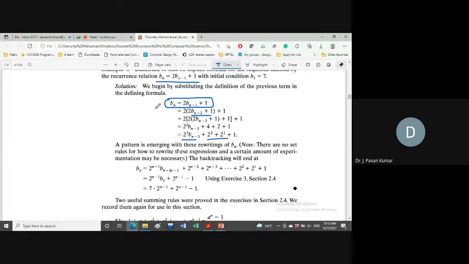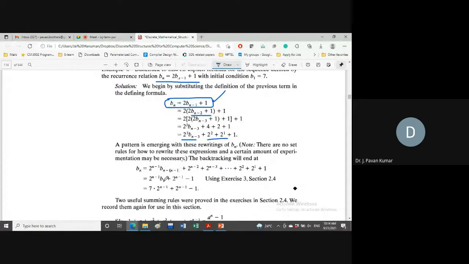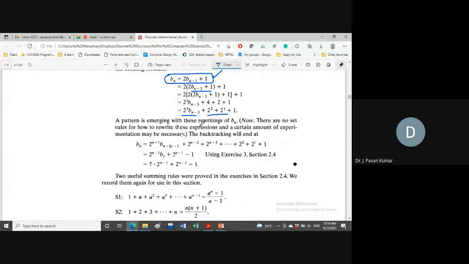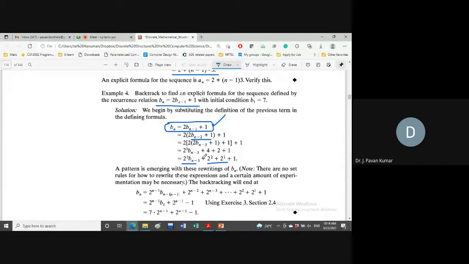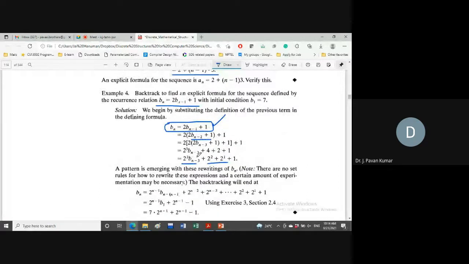Of course, they have not specifically mentioned the Towers of Hanoi problem, but by seeing this recurrence relation, we can identify it. So what's the final value that we have obtained? 2 power n minus 1, isn't it? That's what we have got.